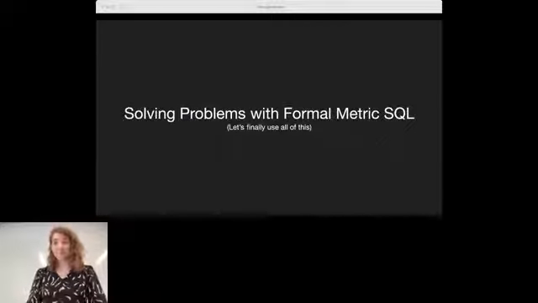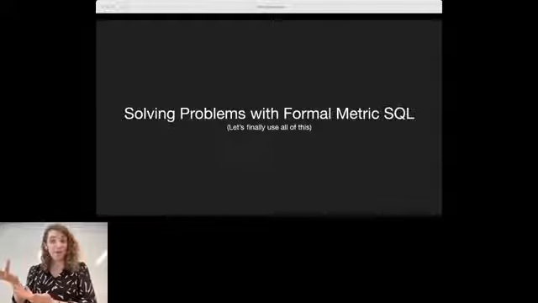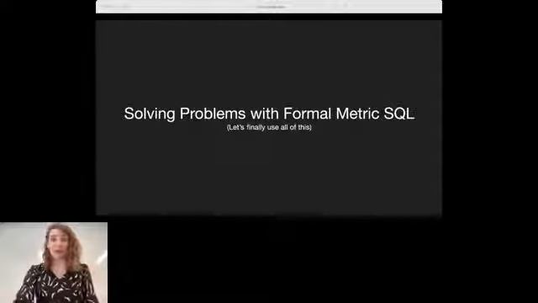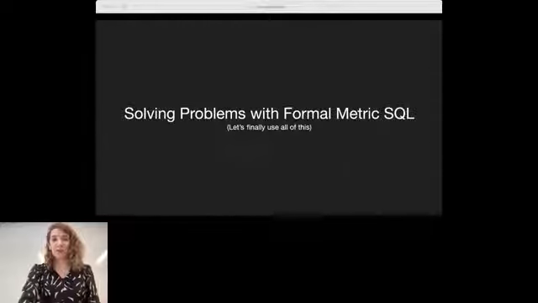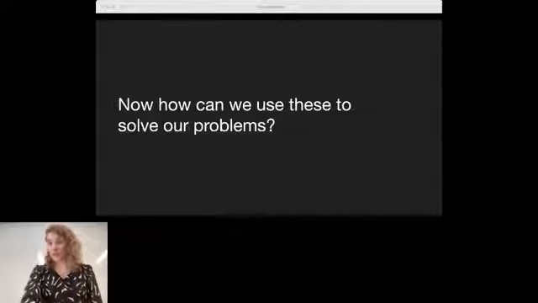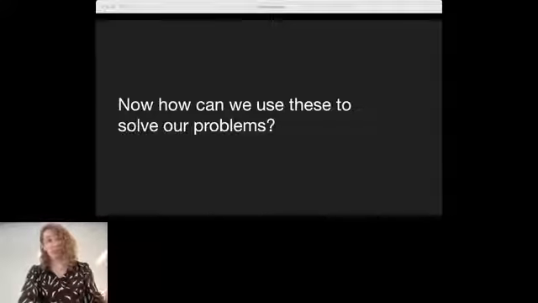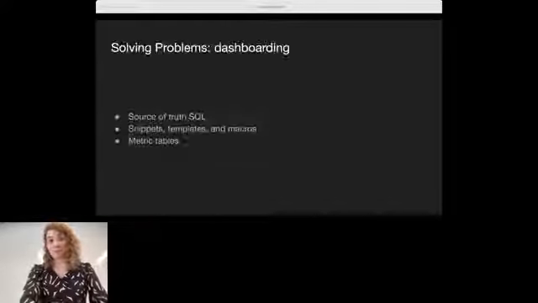So this is interesting, but what can we actually do with all of this? So let's actually use it, and let's think about how we can use this to solve our problems. Because right now, all we've got is, well, more SQL. And that's what we started with.